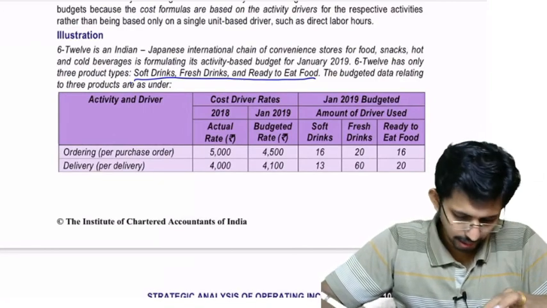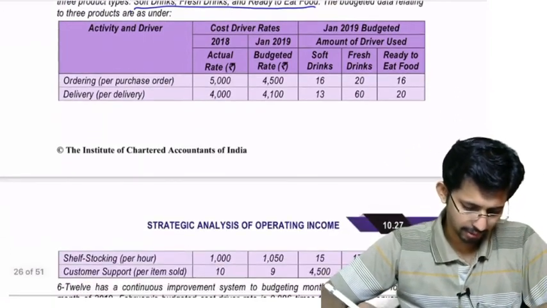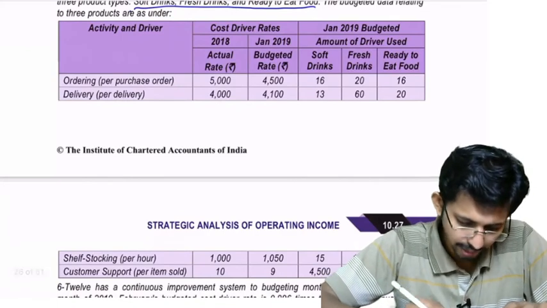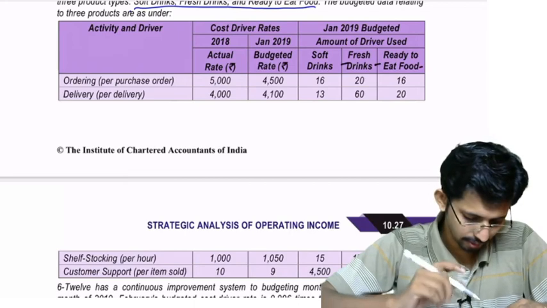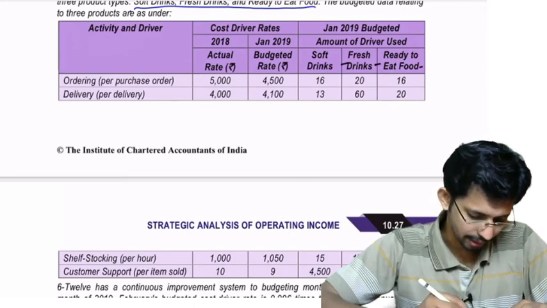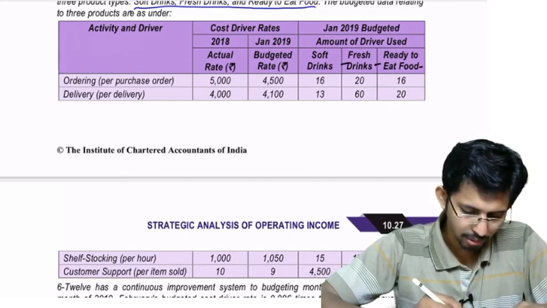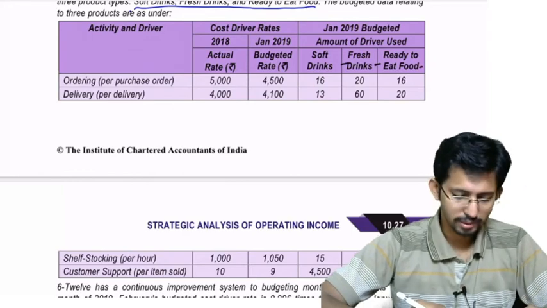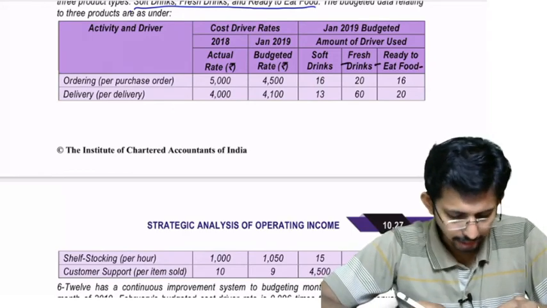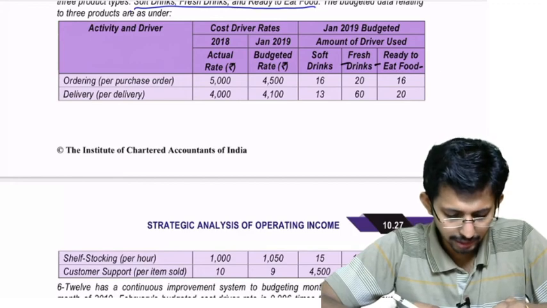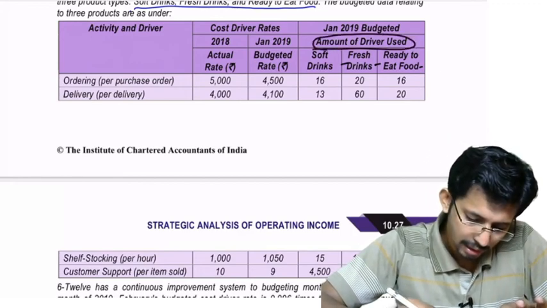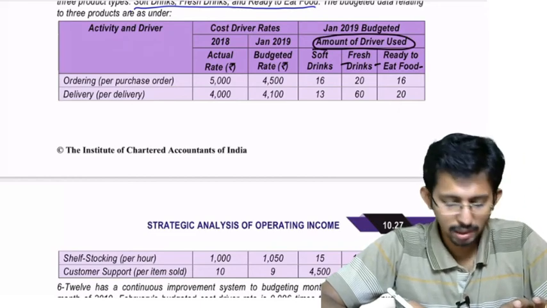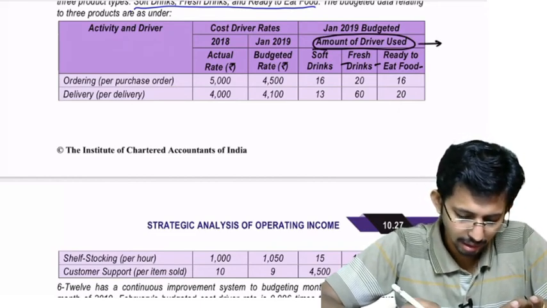The budgeted data relating to three products: soft drinks, fresh drink, and ready to eat. So three types of products. Activity and cost driver: ordering, and the cost driver is per purchase order. The cost driver rates for 2018 actual rate is given. Then for January 2019, the budgeted rate is given. Then the quantum of budgeted cost drivers to be consumed for January 2019 is also available.